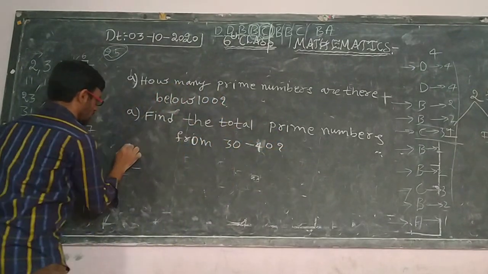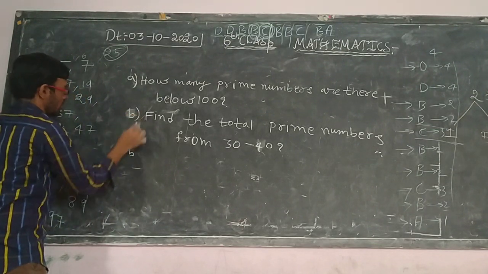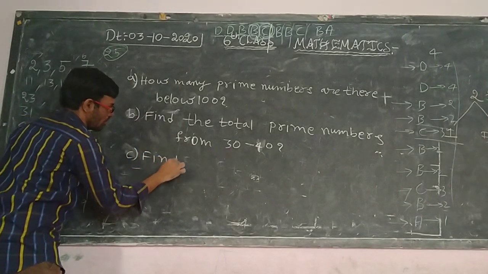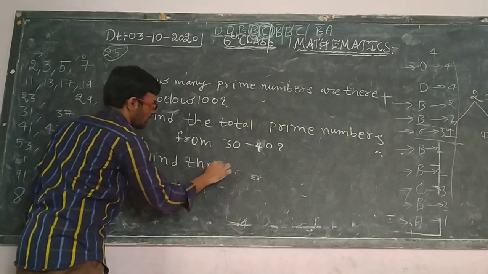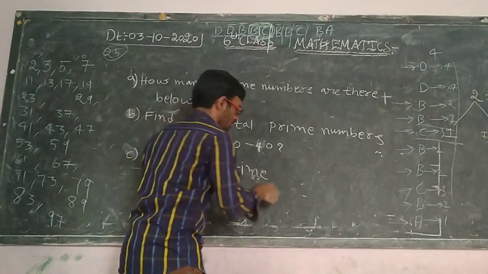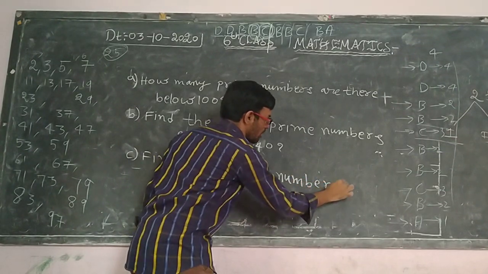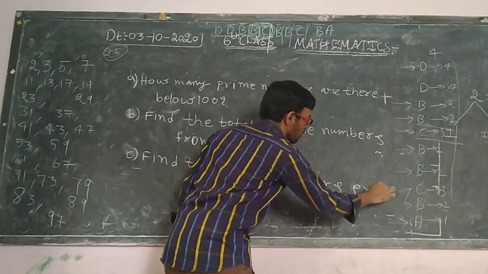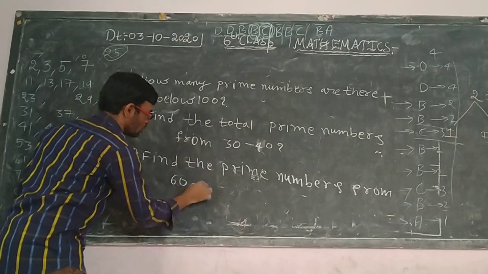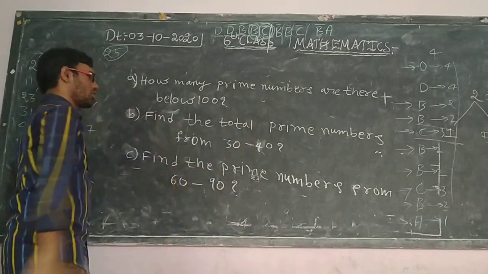Next, C: find the prime numbers from 60 to 90. Okay, from 60 to 90.